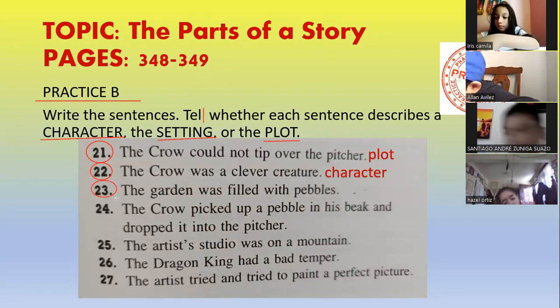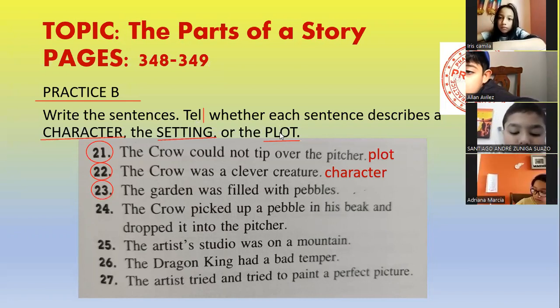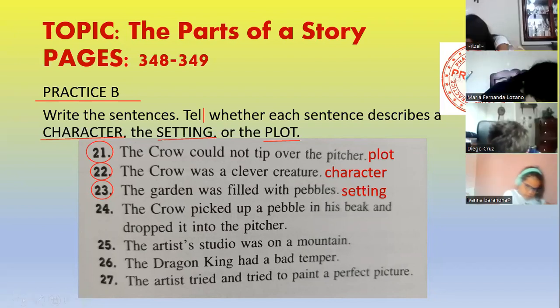Number 23. The garden was filled with pebbles. What is this sentence talking about? Setting. Setting, yes, because it's talking about a place. The garden is setting. It's talking about the garden. It's not talking about a creature. It's not talking about an animal. So it's not a character. It's not mentioned in actions also.